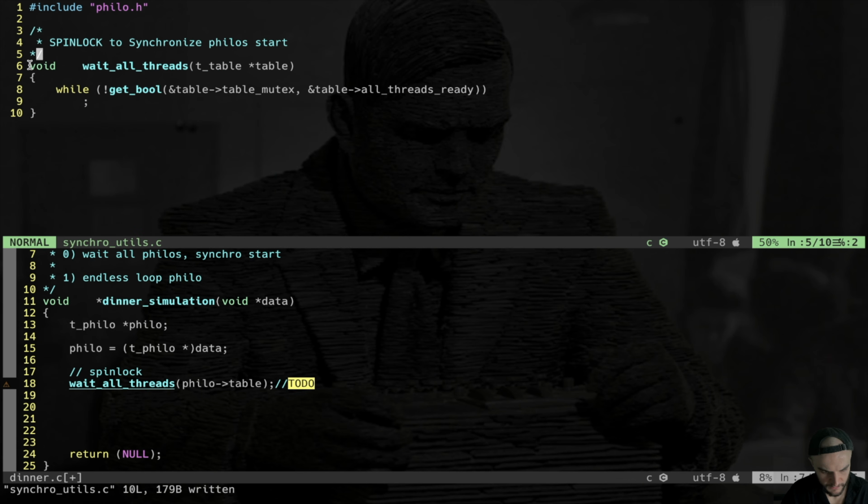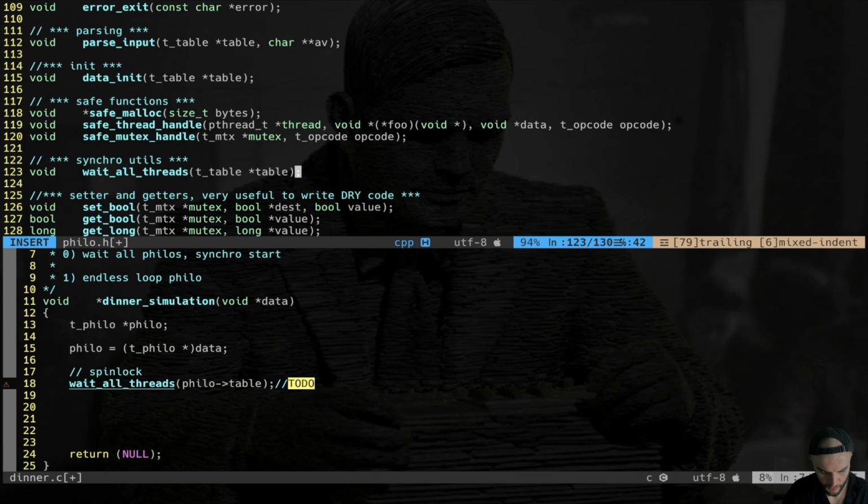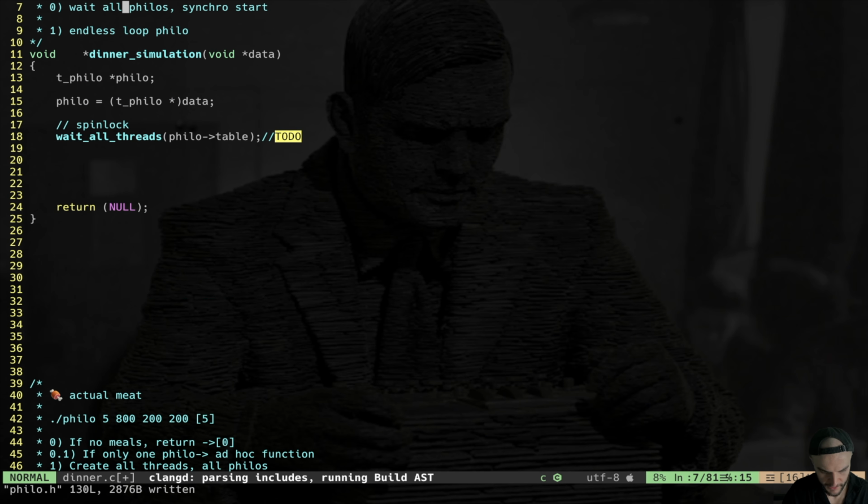Okay, we just copy the prototype and we pass it in our header. This is tedious, but in C we have to do that. Synchro utils. Boom, done. Wait all threads. We go back. And now we have our synchronization thing. Every philosopher is going to actually wait for all the threads to be ready before going on. All right, cool. We can remove that to do.